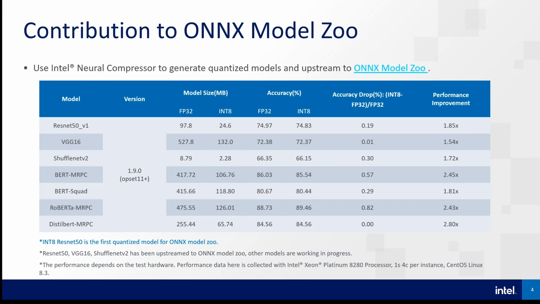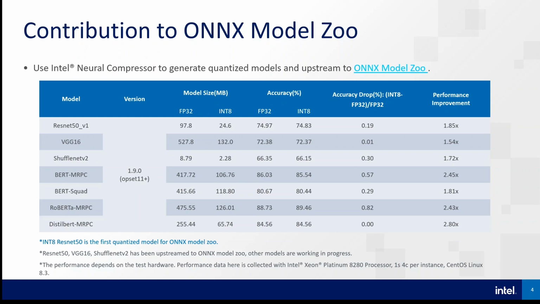Now let me show our contributions to ONNX Model Zoo. This table shows our status in ONNX model quantization. It includes widely used computer vision models like ResNet50, VGG16, and ShuffleNet V2, as well as some typical NLP models like BERT, RoBERTa, and DistilBERT.